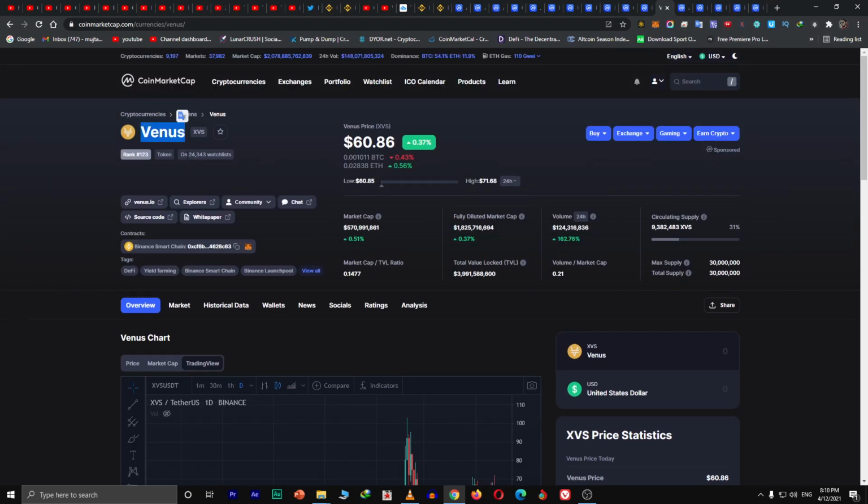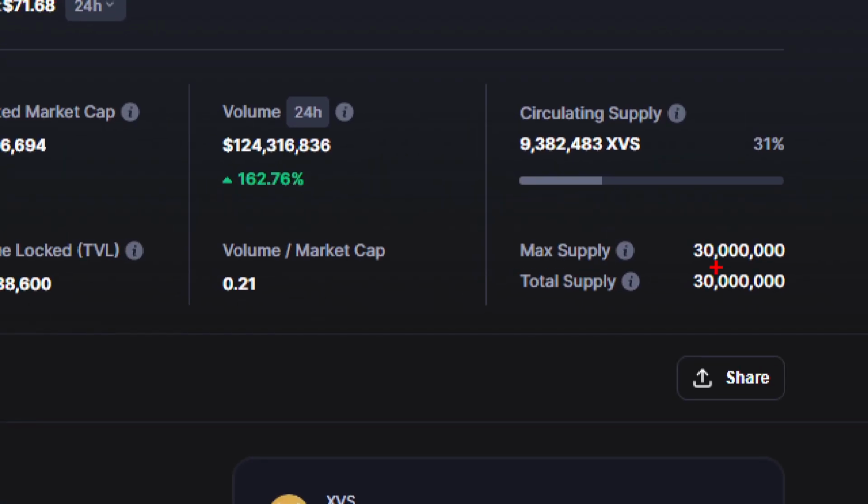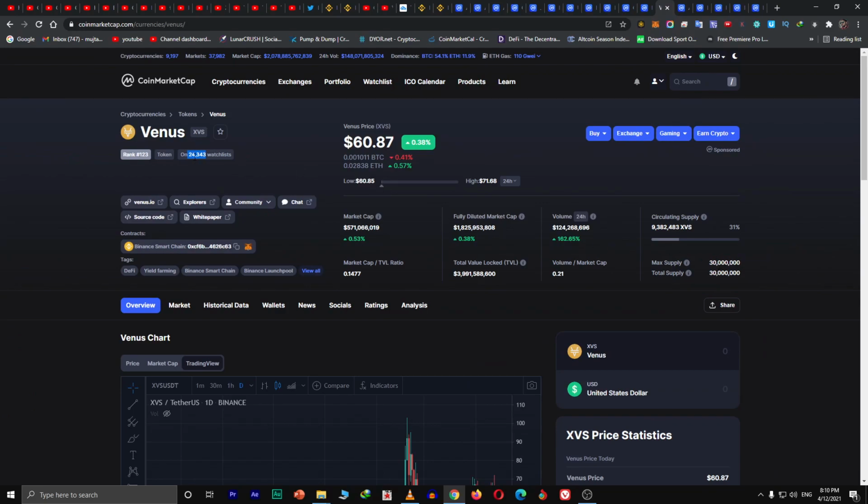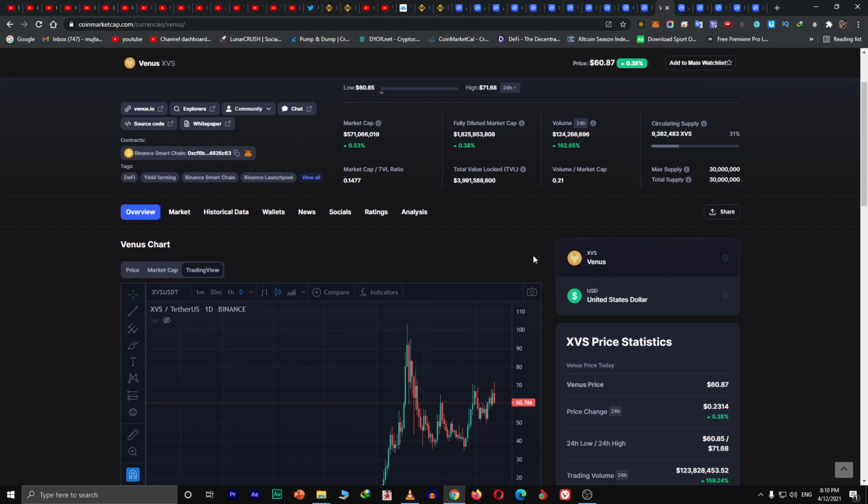Now this is Venus. This is a strong project, 24,000 people. Now look at this supply. First thing I come up with this. Just look at this supply, only 30 million. Less supply, more people, high rank, and less supply means high price.